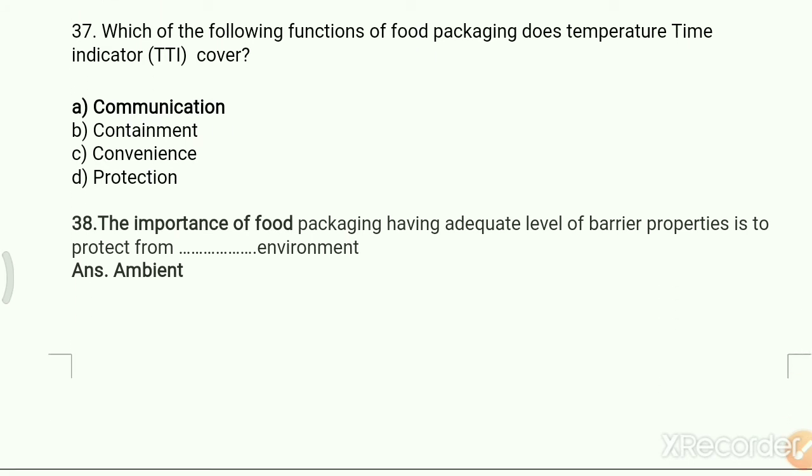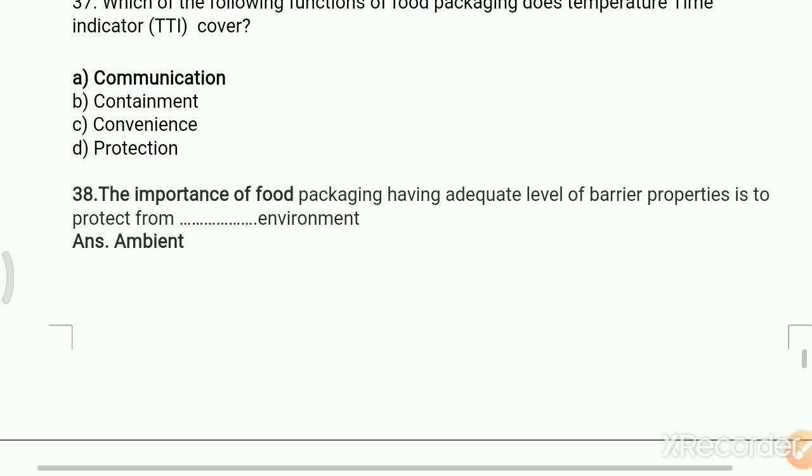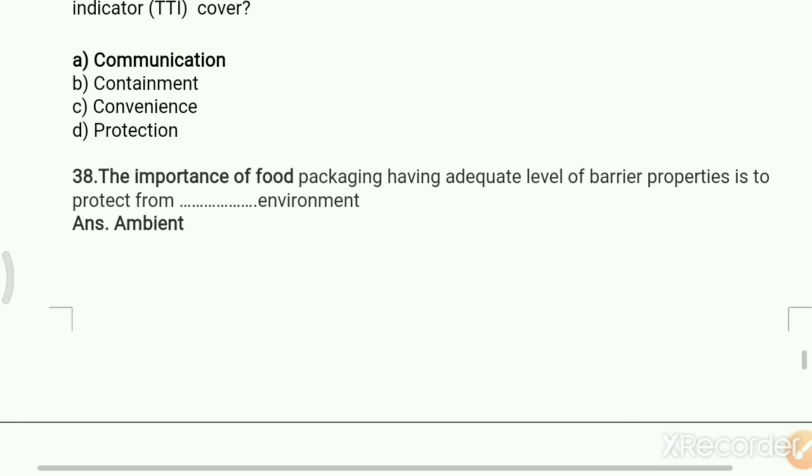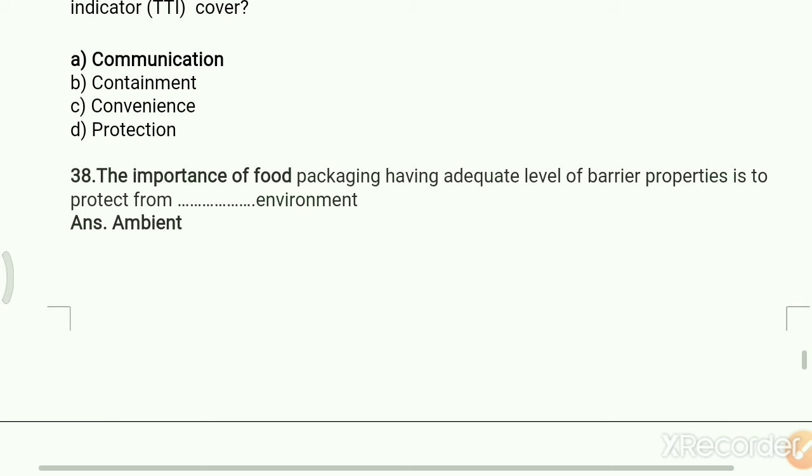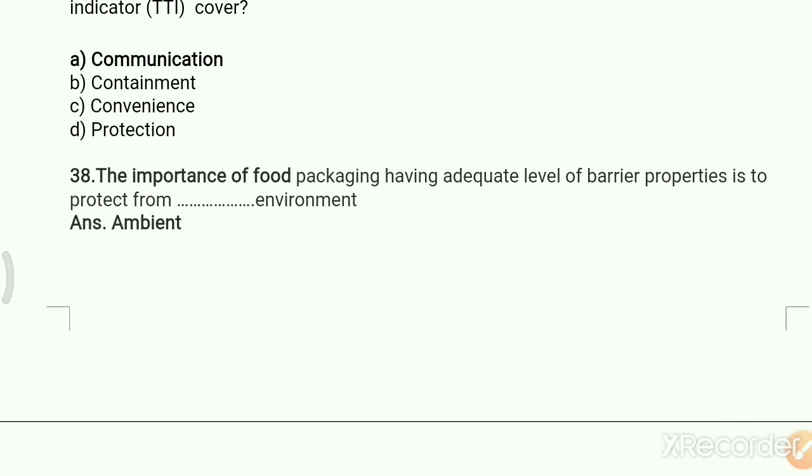The importance of food packaging having an adequate level of barrier properties is to protect from the environment. Which type of environment do we need? The answer is ambient. Ambient environment is needed to protect the packaged food.